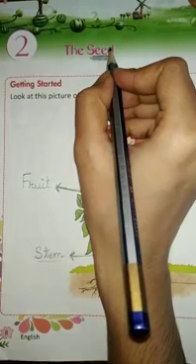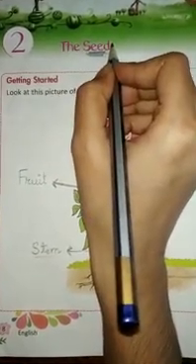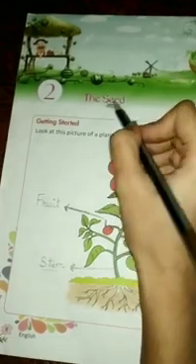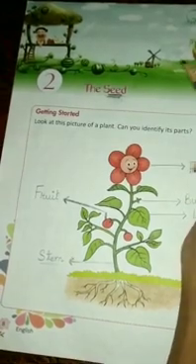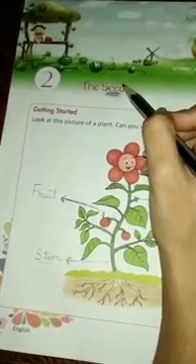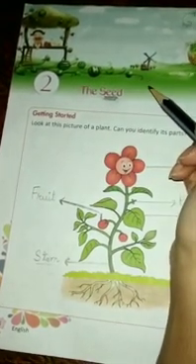And those black color things are the seeds of that apple. Okay? Now in this story also, one little girl is there who found a seed. Now in this story we will see what this little girl will do with that seed.